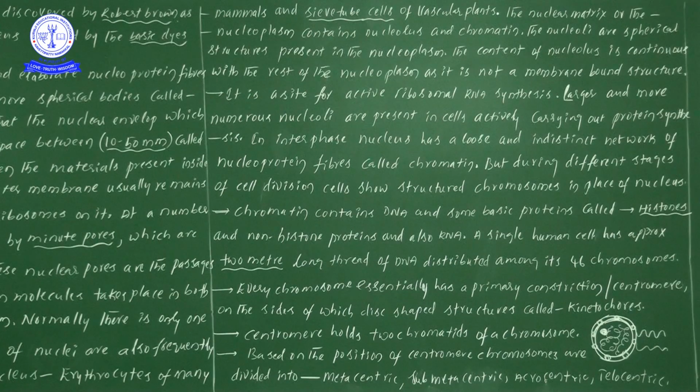Here I have also drawn a nucleus diagram. One minute I will explain. The nucleus is a double-membranous cell organelle, with 2 membranes, and between them we find hole-like structures, which we consider nuclear pores.